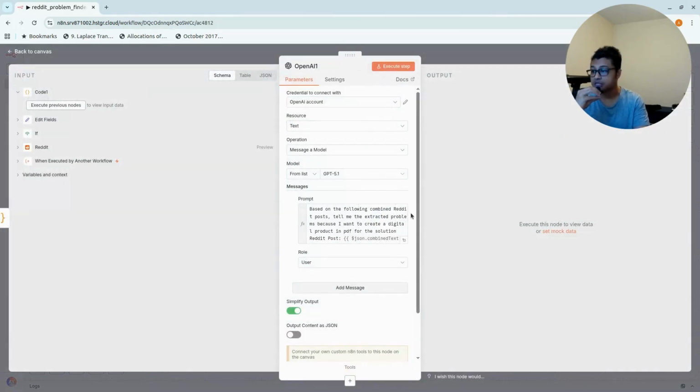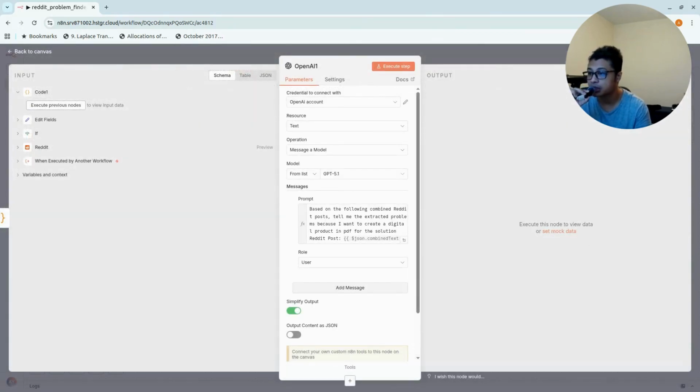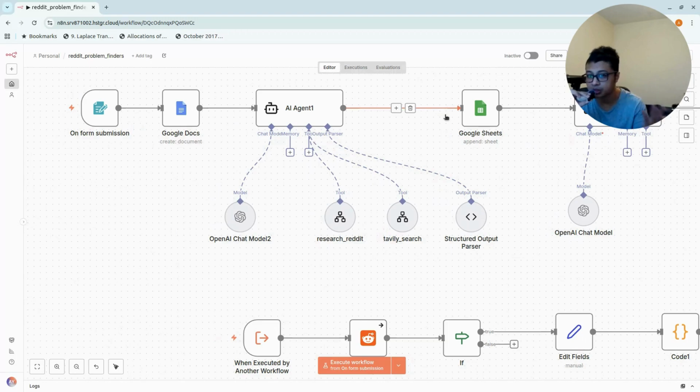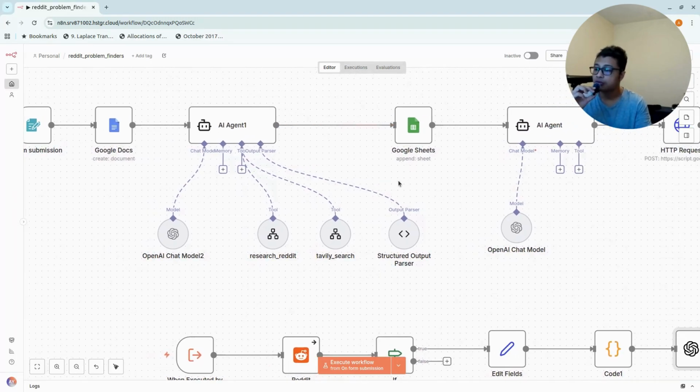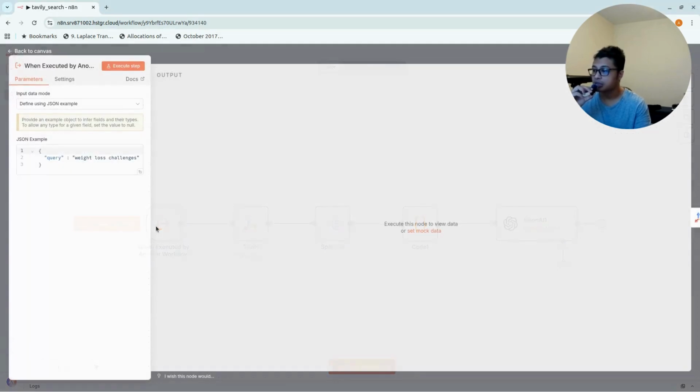We use the OpenAI message model, if I maximize this, just to create the summary of this. Now from this, we will get the summary, and then it comes back to the AI agent, and then it will create the summary. And then for the Tavily, okay, this is the workflow from the Tavily.